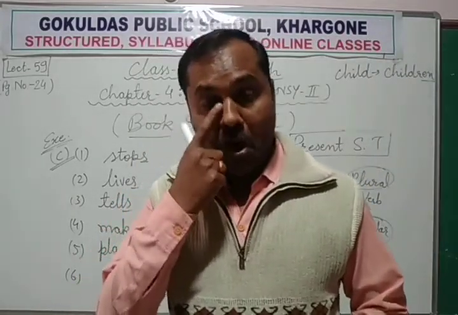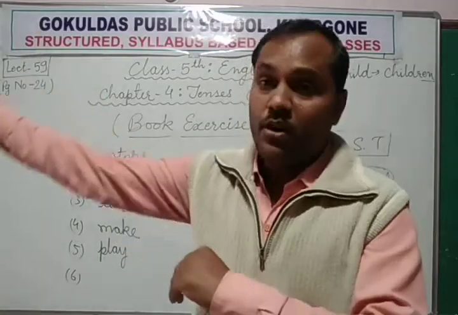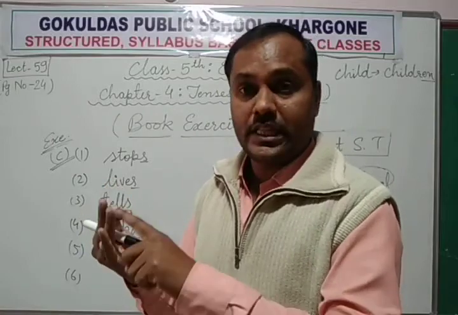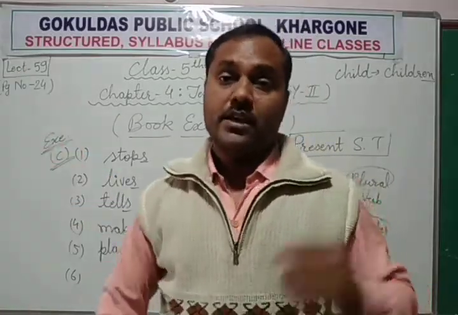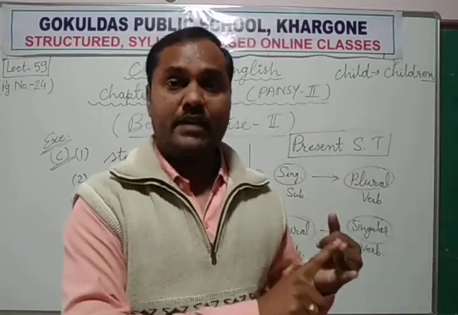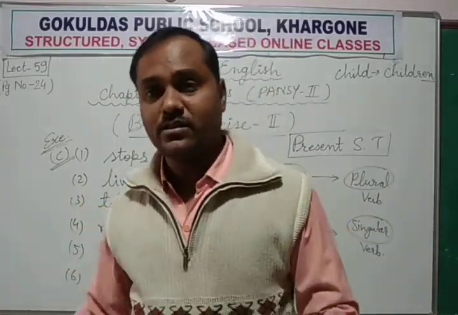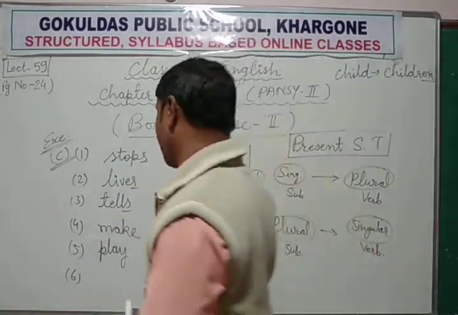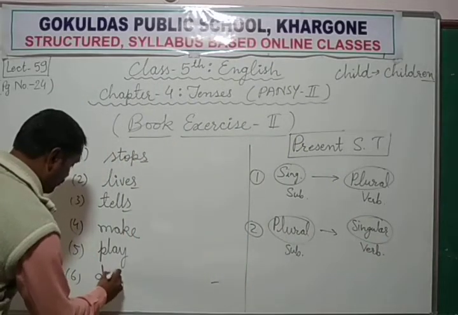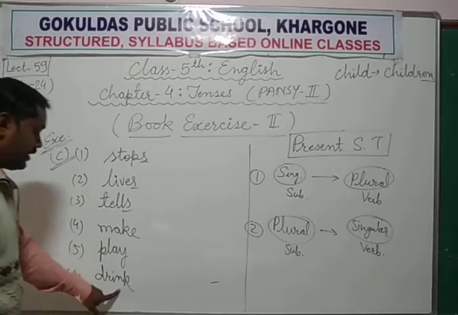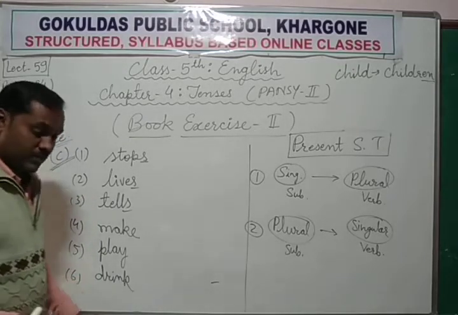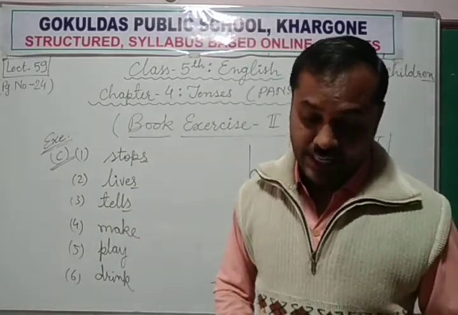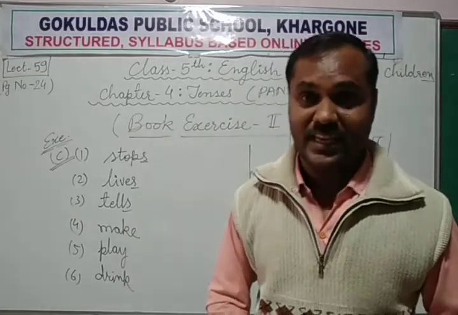They never. Now they means वे. वे means more than one, plural. I, you, we, they, these are plural subjects. He, she, it, or any name, these are singular subjects. So they never drink tea. We use only the singular form of the verb with the plural subject. They is a plural subject, that's why we use the singular form of the verb, drink tea. They never drink tea. वे कभी चाय नहीं पीते.